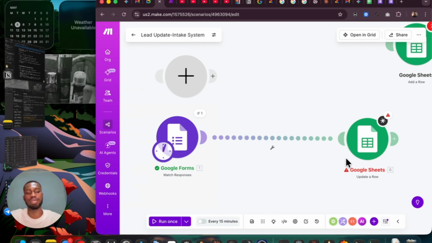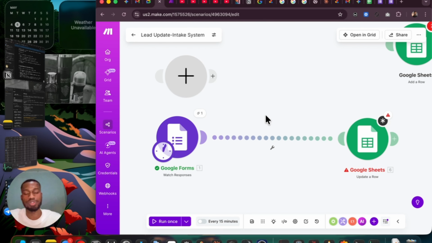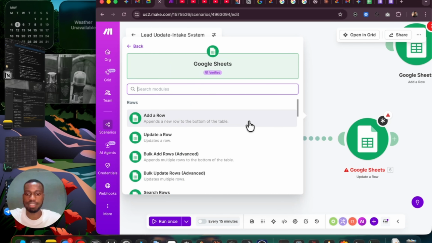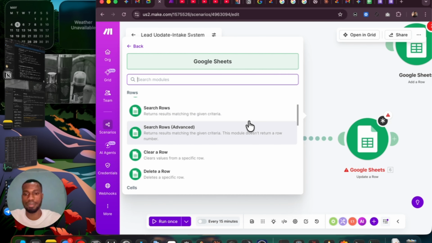How do we ensure it updates that particular row that we just made changes on? So what we're going to do now is go back to the modules on Google Sheets. We check back there and see what can help us get that row number. What if it searches the row first? It will look for the row, the one we're trying to make changes on, and then update it. So that is what we're going to do in this case.